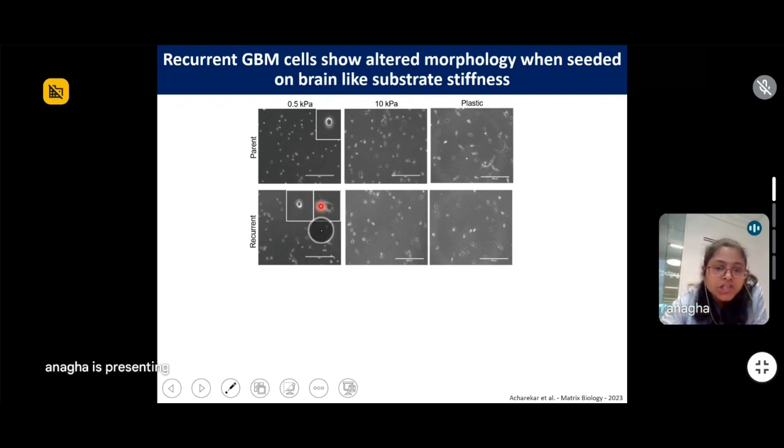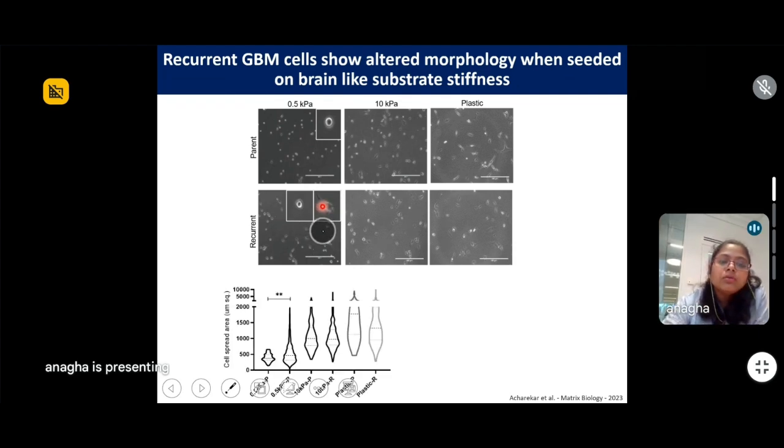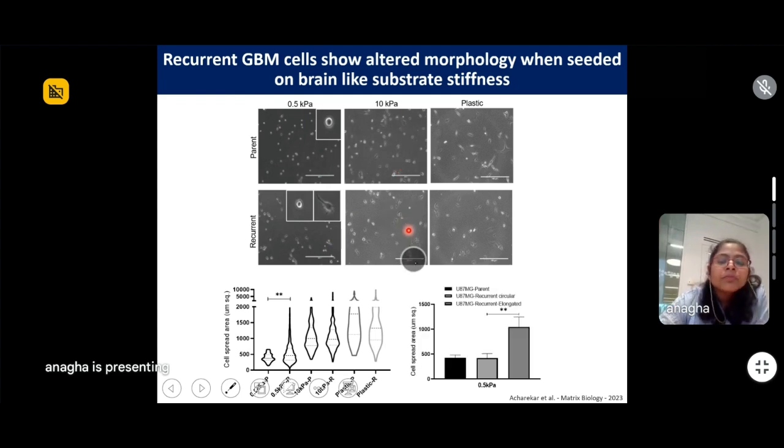We used ImageJ software to quantify the cell surface area of these cells, and found that the recurrent population had higher cell surface area as compared to the parent population, and this difference was unique only to soft substrate and not to the stiff substrate.